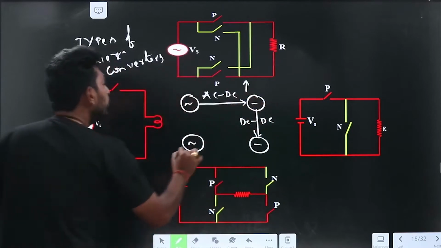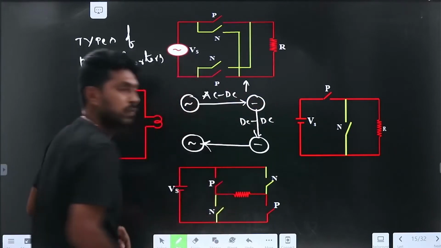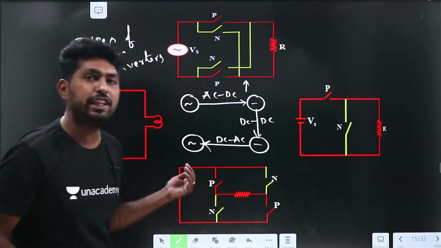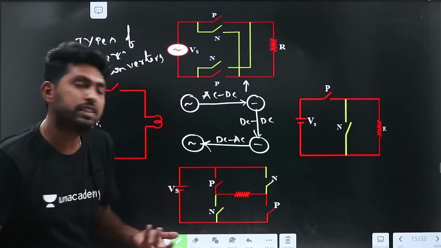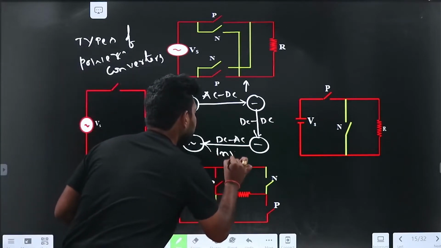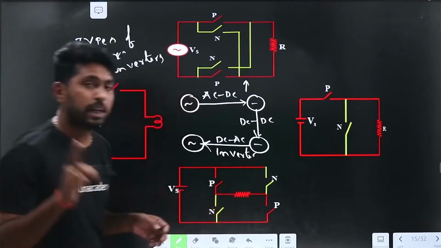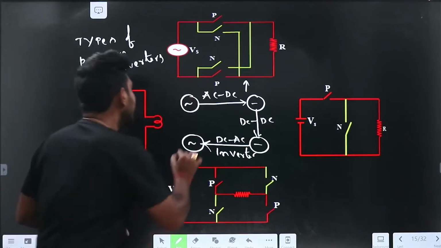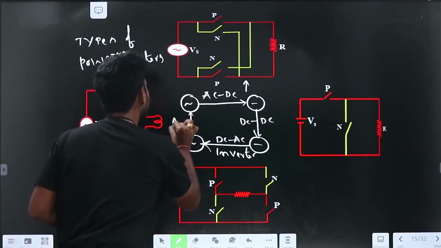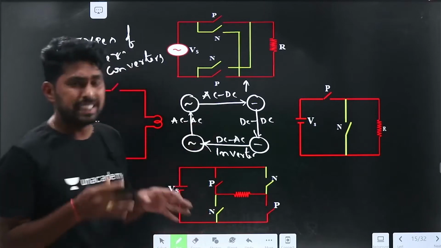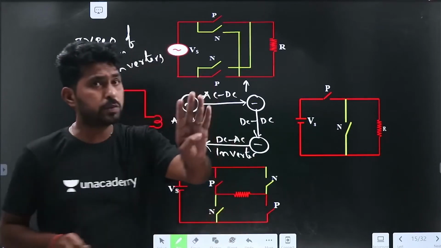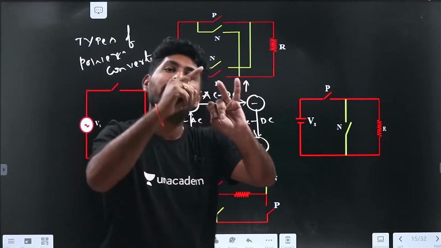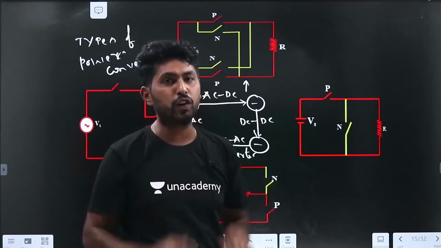Now we can convert from DC to AC. The other possible case is DC to AC. What is DC to AC conversion? DC to AC conversion is nothing but an inverter. We can call it an inverter. One more conversion is left, which is AC to AC conversion. It is simple, right? So here we have 4 possible conversions: AC to DC, DC to DC, DC to AC, and AC to AC. These are all the 4 possible conversions.